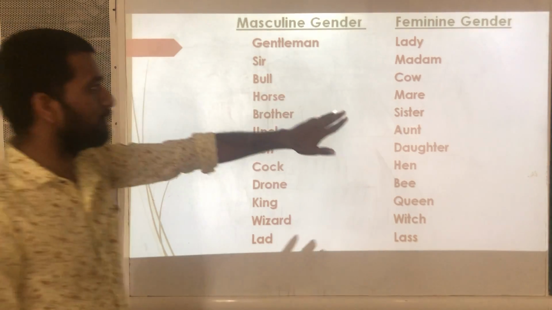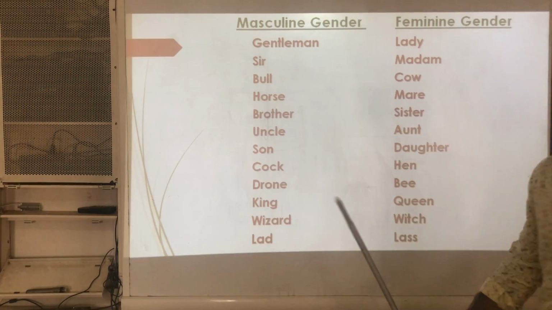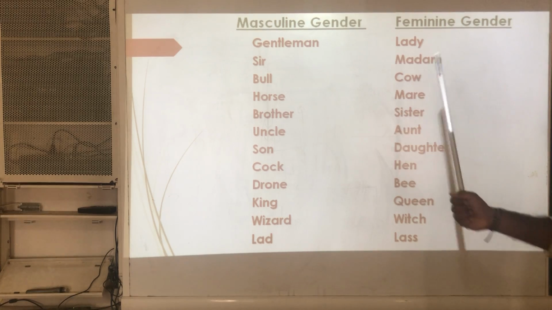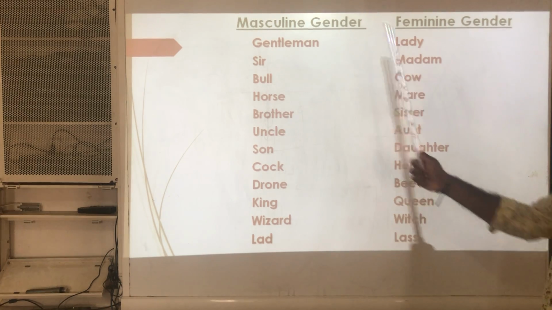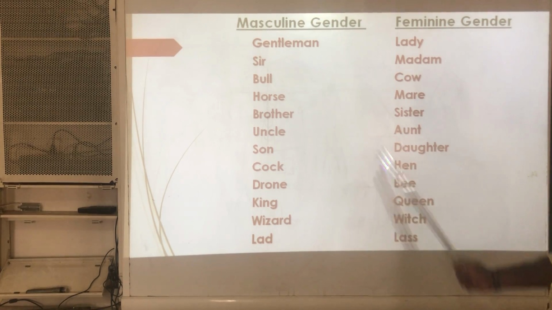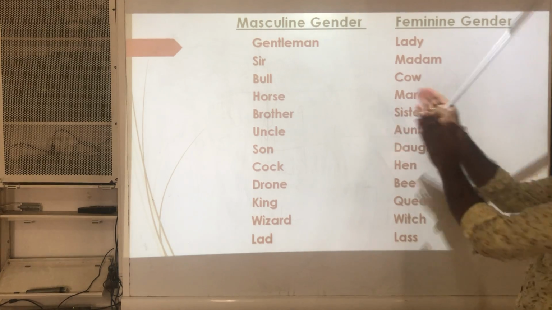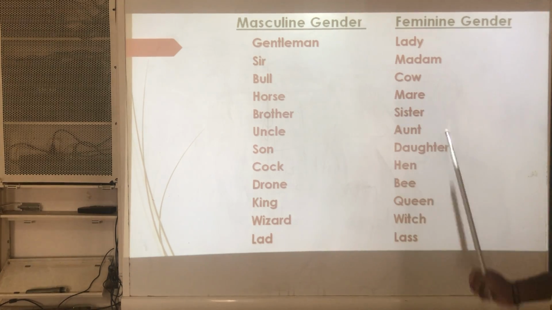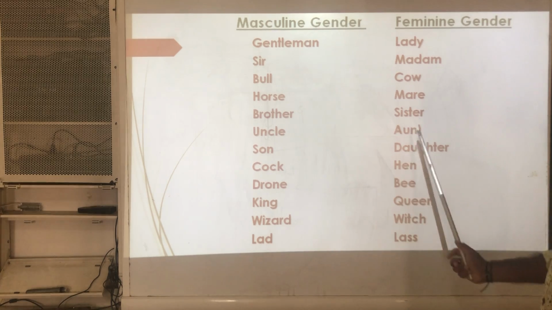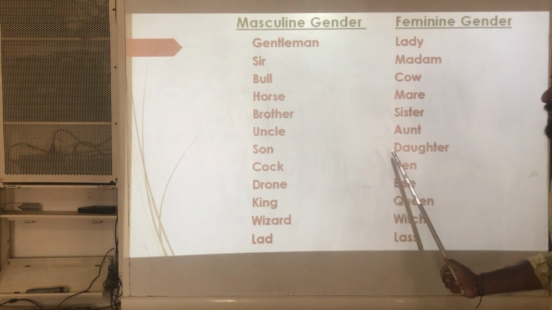Masculine into feminine. For example, if the feminine gender is given and you are asked to convert this into masculine, then just write the masculine of this given word. For example, daughter is given and you are asked to write it in masculine gender.